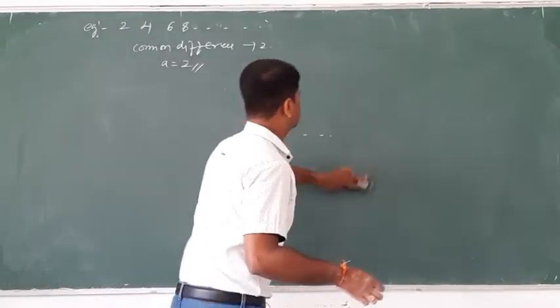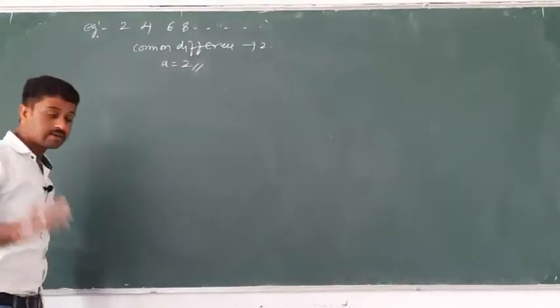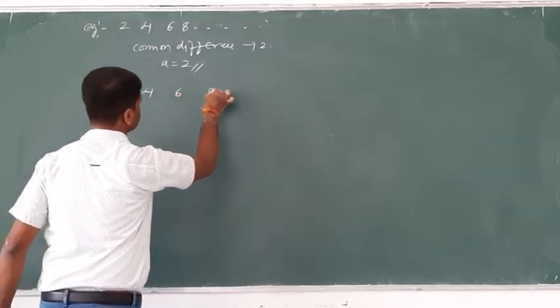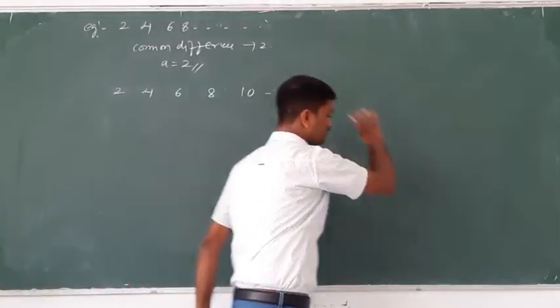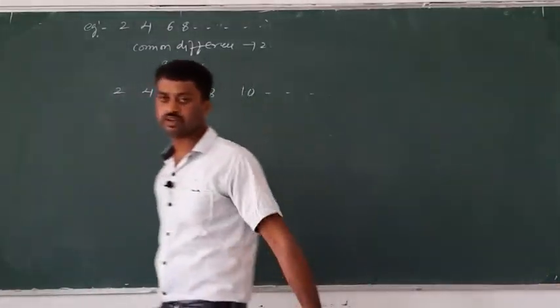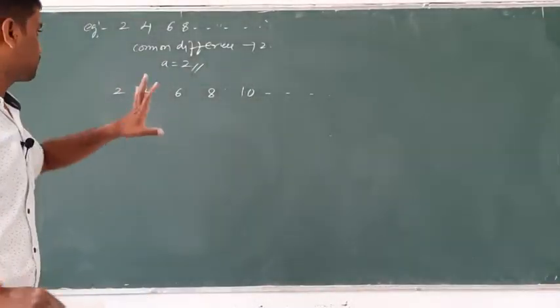Here observe one very important concept. 2, 4, 6, 8, 10 and so on are the even natural numbers, a sequence and also an arithmetic progression. The common difference is the same.